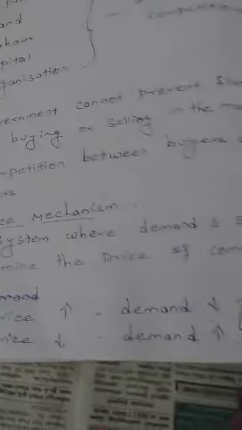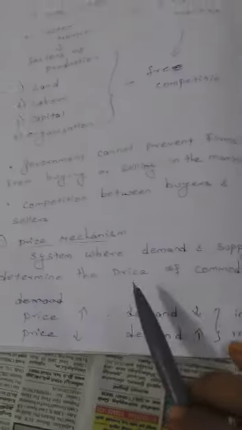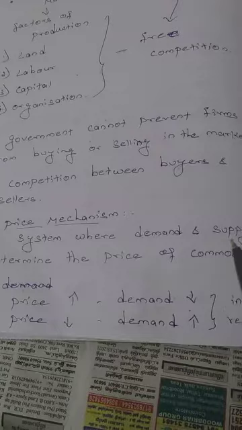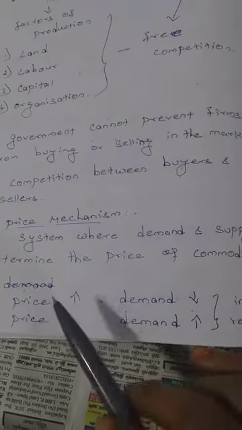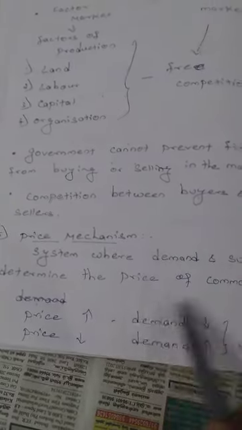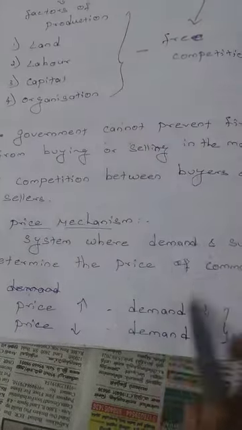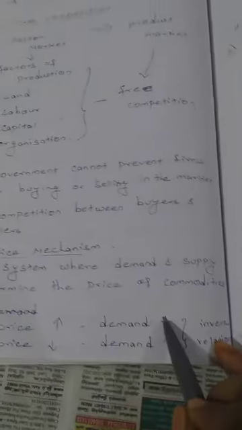So this is determined by the price of the product. When the price decreases, demand increases. When price increases, supply also increases. So this is determined in the case of a capitalistic economy, which is called price mechanism.